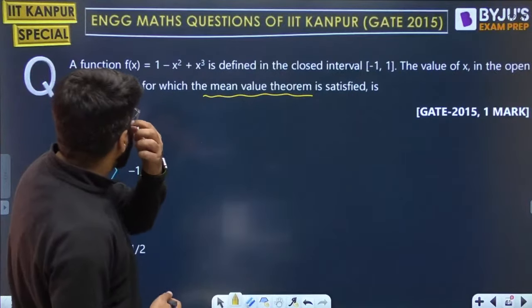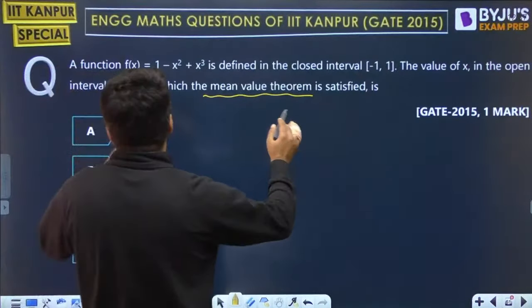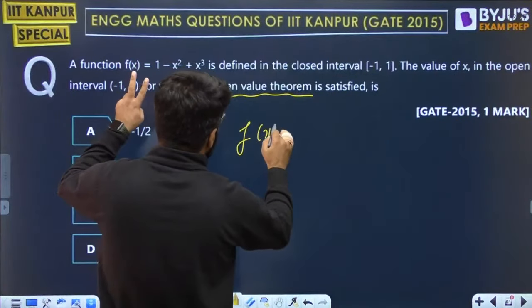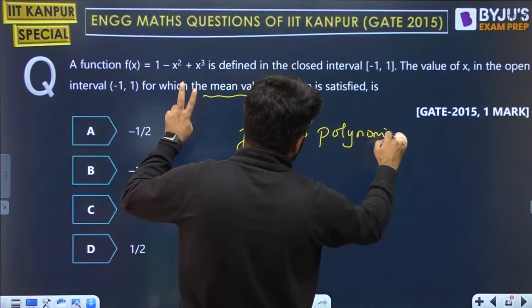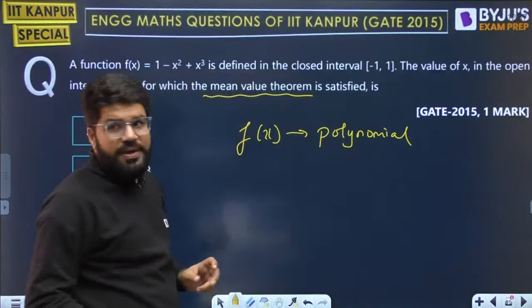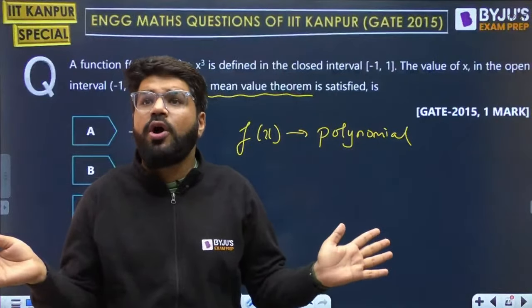The function is 1 minus x square plus x cube, defined in the closed interval minus 1 comma 1. We have to satisfy the mean value theorem because the function fx is a polynomial function. 1 minus x square plus x cube is a polynomial function and hence it is always differentiable and continuous. Always.